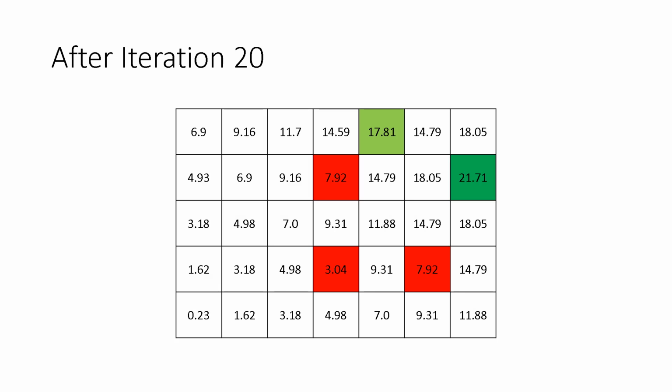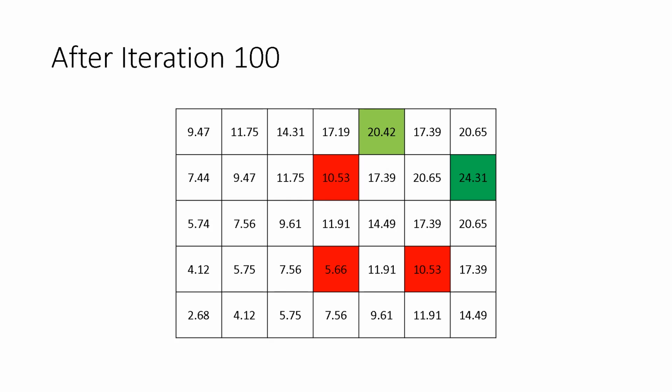After the 20th iteration, you can see that our values for each state are now all positive, but we still haven't converged. We finally converge after reaching iteration 100. Now we can choose a starting state and calculate the optimum policy to get us the highest reward.